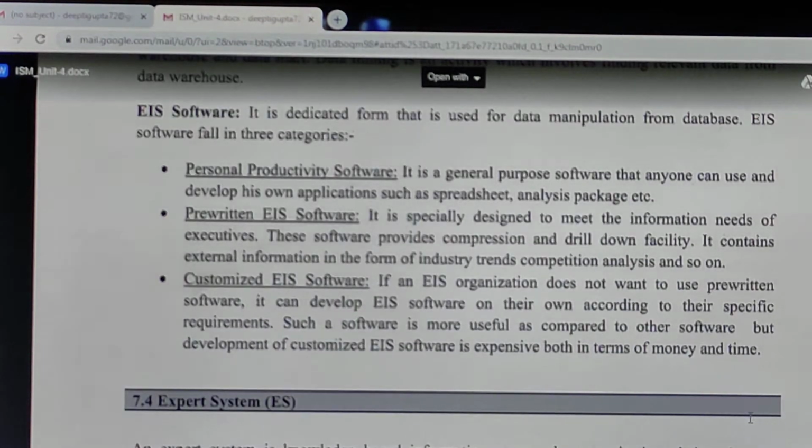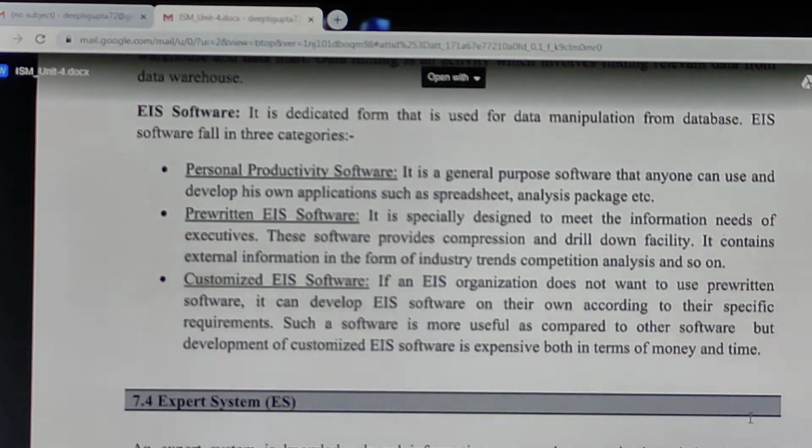EIS software basically can be of three types. We can have personal productivity software, which is basically general purpose software that anyone can develop according to his requirement, according to his application. It can be single user software, such as a spreadsheet or an analysis package. It can be pre-written EIS software. Suppose I am a company and I am not aware of how to develop my own EIS, I can ask any other IT company to develop an EIS system for me. That will be pre-written EIS software.